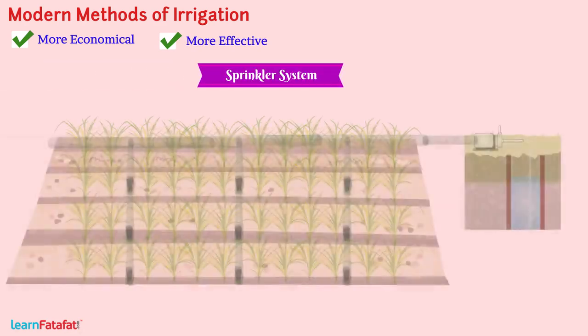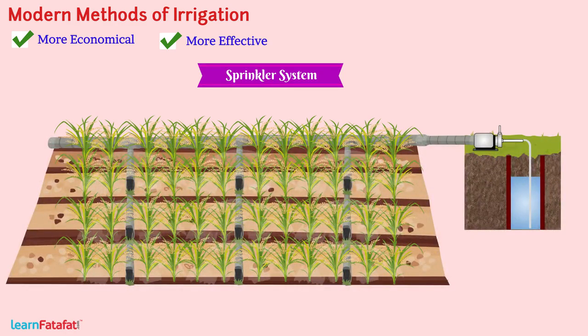Modern methods of irrigation. These methods are more economical and effective as compared to traditional methods. Sprinkler system. This system consists of vertical pipes provided with rotating nozzle on the top and are joined to main pipelines at regular intervals.